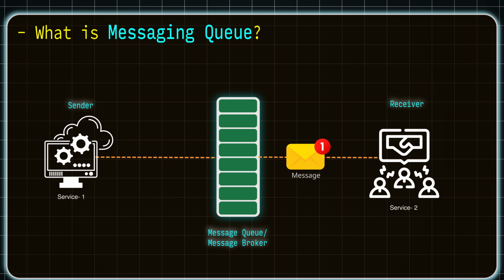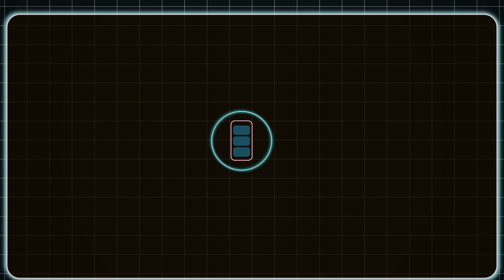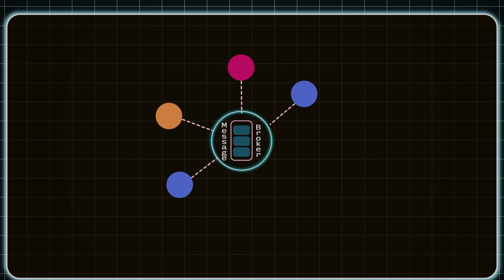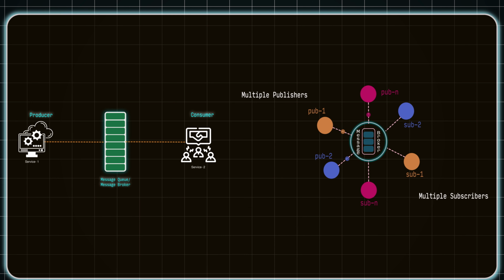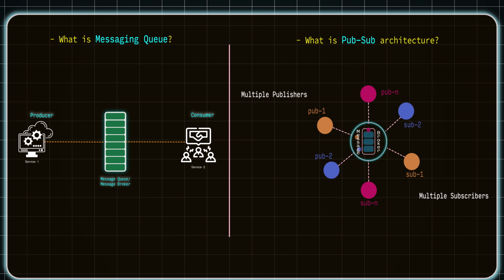Now let's explore what is pub/sub architecture over the messaging queues. In a typical microservices architecture, we know there will be multiple services involved. Hence there will be a number of producer and consumer services, or we can say multiple publishers and subscribers. The message broker sits in the middle of the system and helps multiple services to publish the events and messages centrally to the system, and these messages or events will be delivered to the respective subscribers or end services. And hence the important thing here is the configuration, that is the mapping config between the publisher and the respective consumers. I hope now you are in a position to answer what is messaging queue and what is pub/sub architecture.